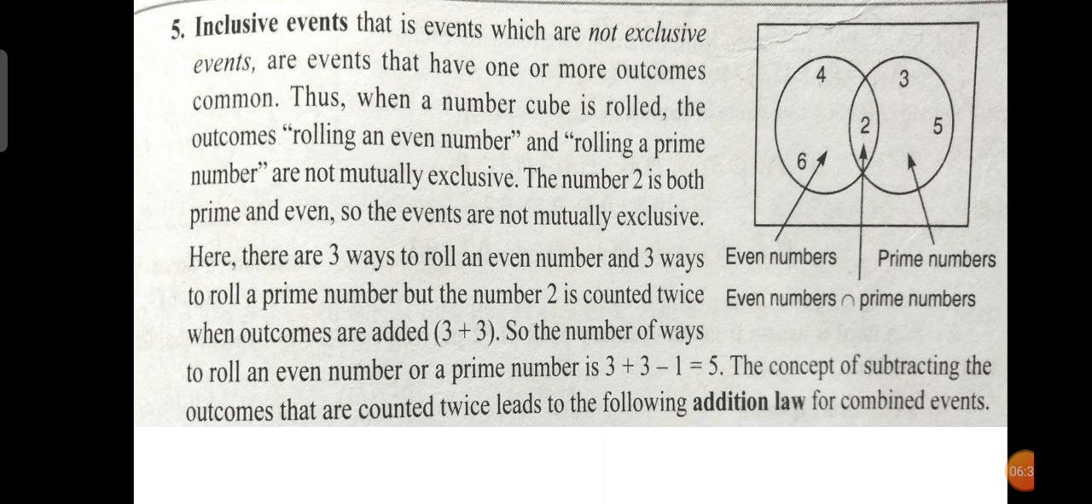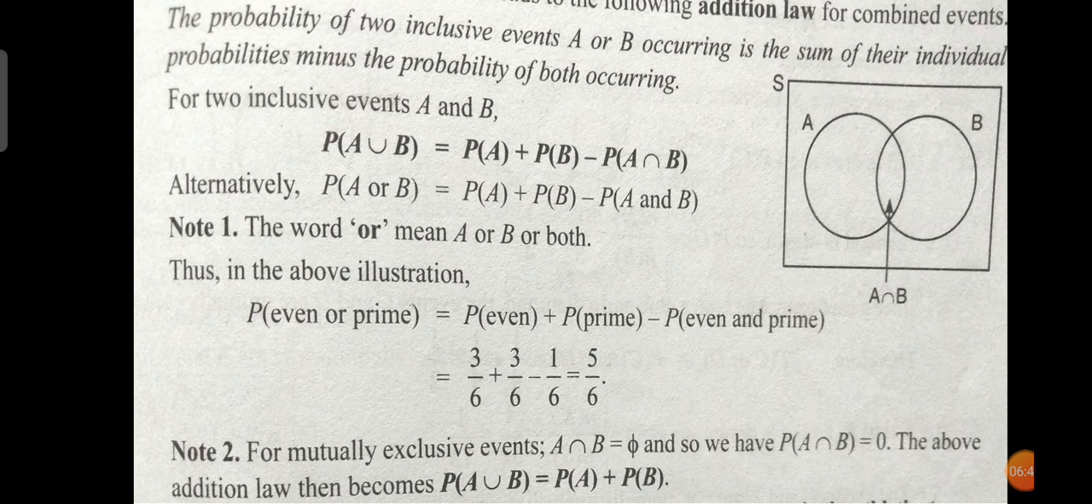The probability of two inclusive events occurring is the sum of their individual probabilities minus the probability of both occurring. That is, the probability of A union B is probability of A plus probability of B minus probability of A intersection B. This is the probability of two inclusive events. Here, P of A intersection B is given for even and prime, and then P of A union B is P of A plus P of B minus P of A intersection B.